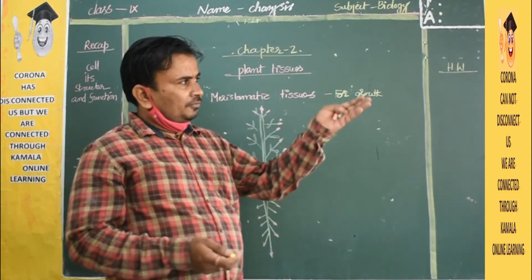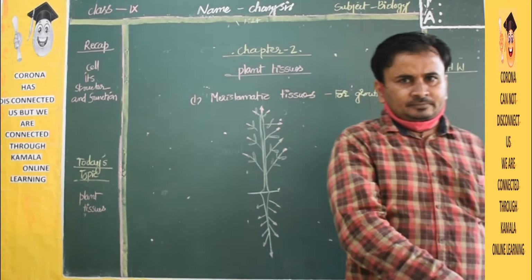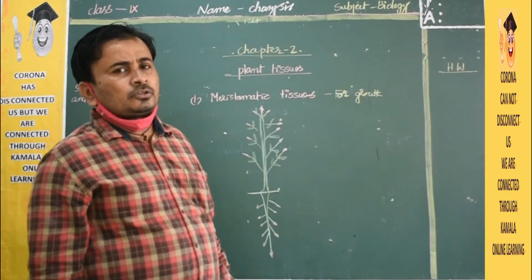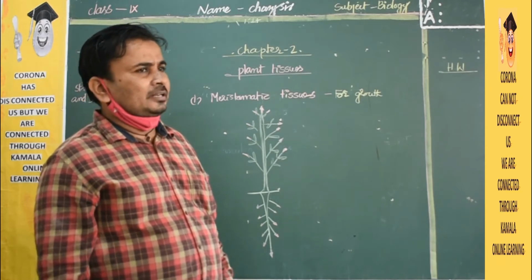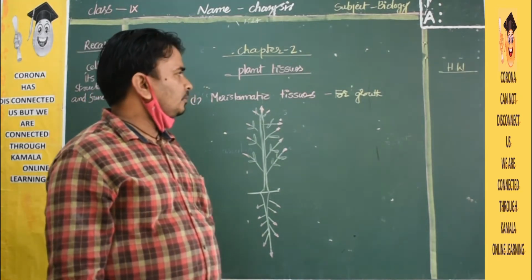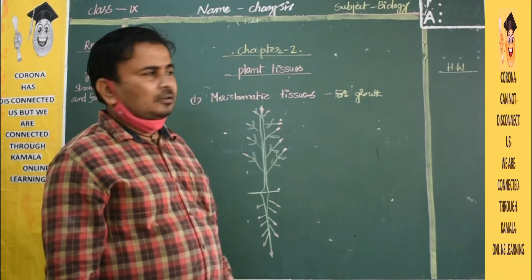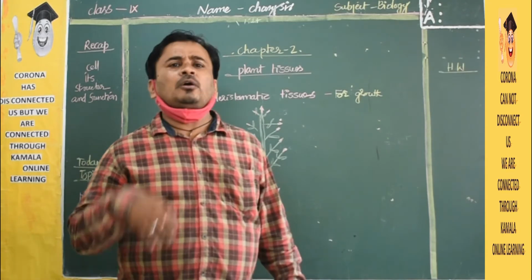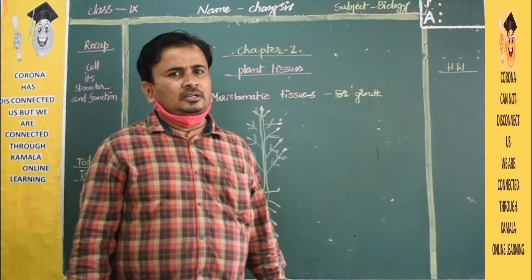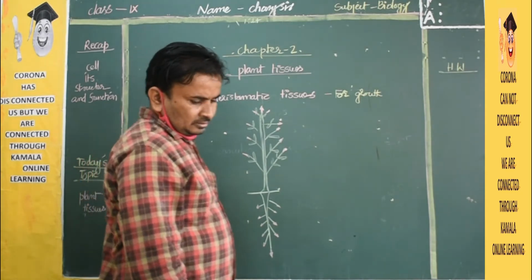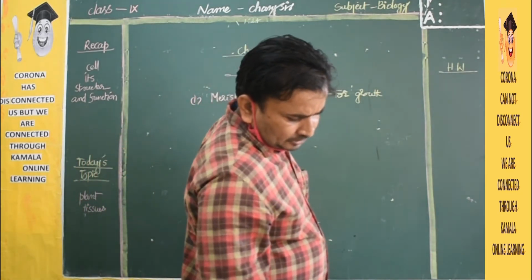You know already, if you go outside, plant roots will be there, stem will be there, branches will be there. The ends of the stems, roots and branches have these meristematic tissues. Clear, children? Afterwards we will discuss very clearly how many types of meristematic tissues there are.